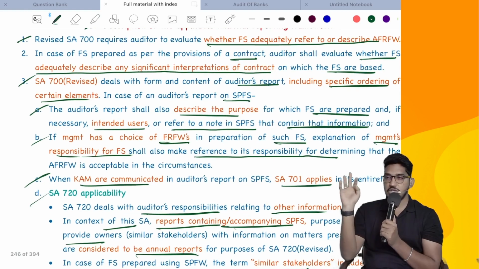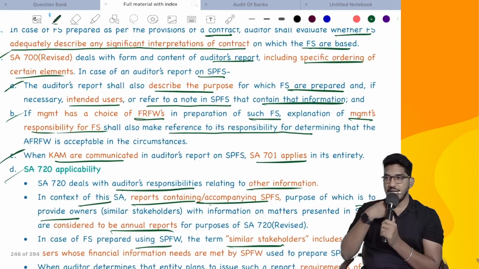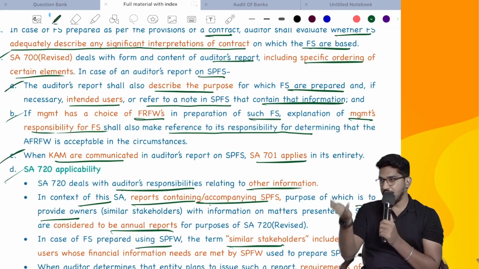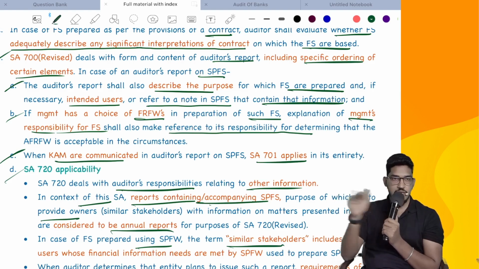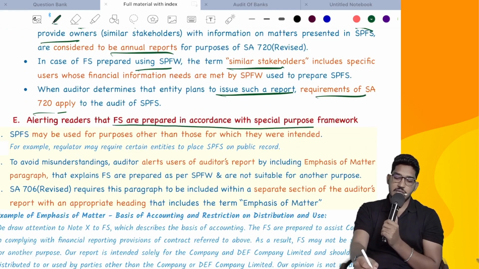Then if management has a choice between two options, they can choose one, and that has to be added in which paragraph? Management responsibility paragraph. In case you want to communicate key audit matters, comply with SA 701. If these special purpose financial statements are getting published with other information, SA 720 requirements also you have to comply. Clear? Next, as I have told, alerting the readers that financial statements are prepared in accordance with a special purpose framework.